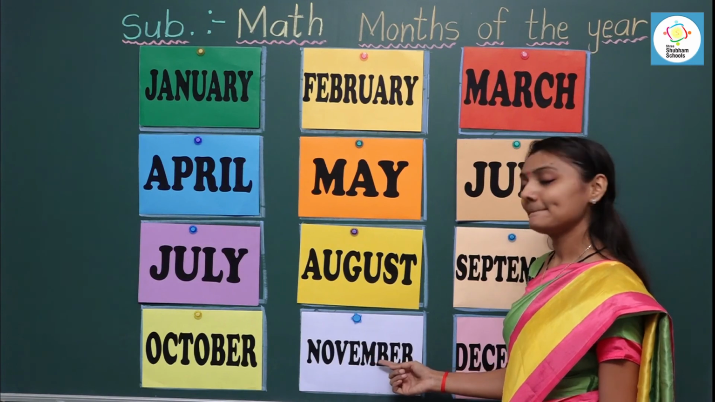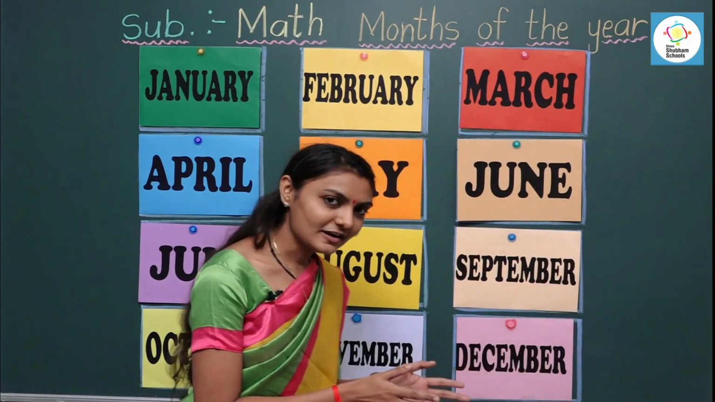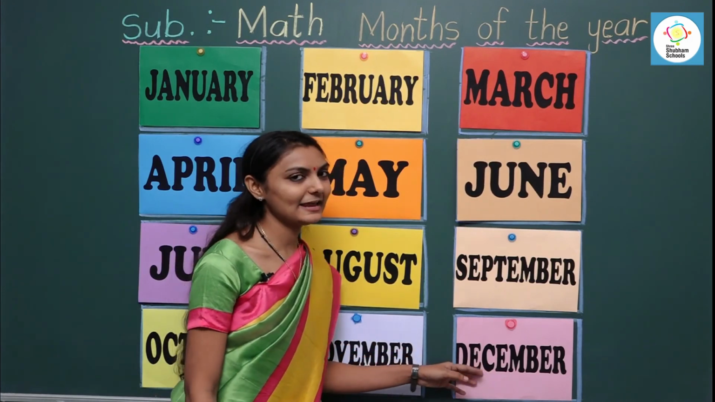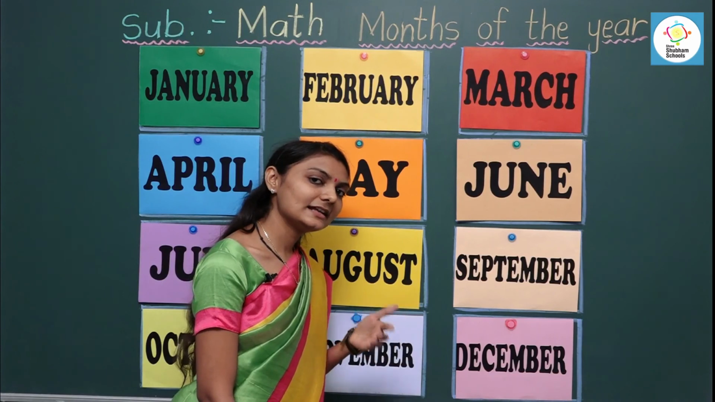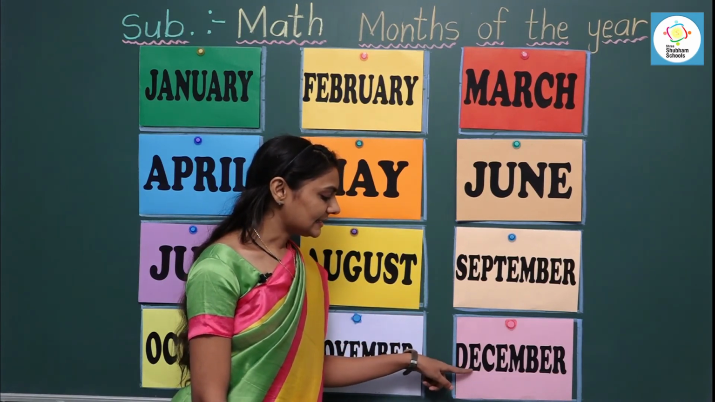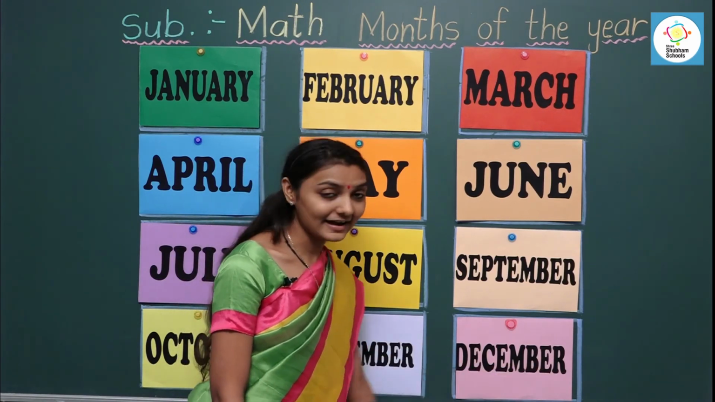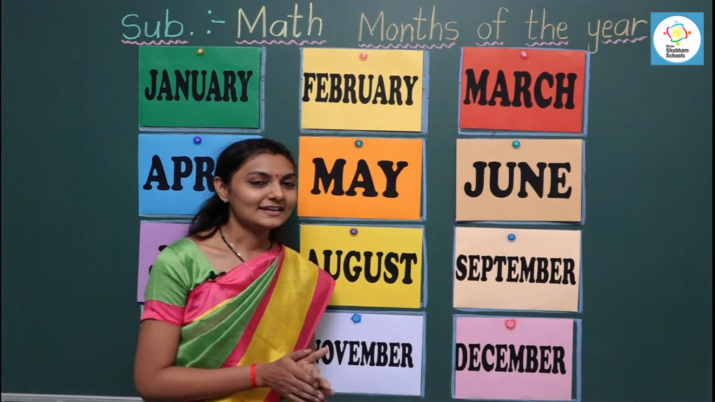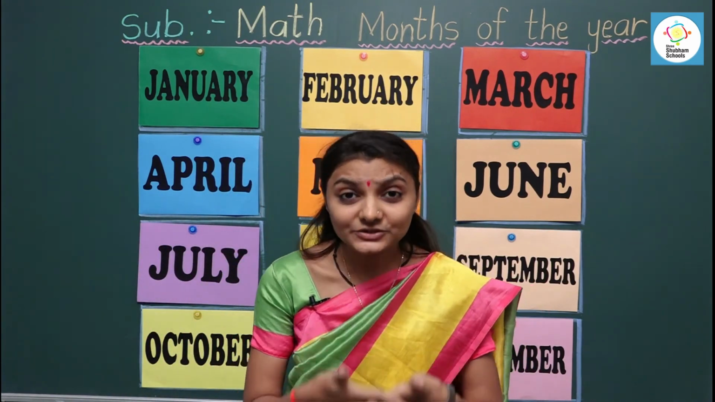November. B-E-R, November. And after November, it's December. December is the 12th month of the year and it is the last month of the year. Let's read the spelling. D-E-C-E-M-B-E-R. December.